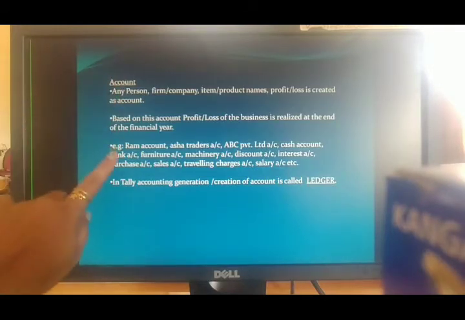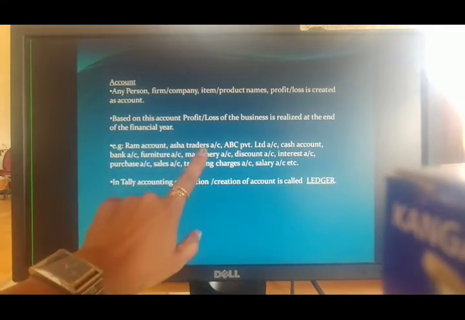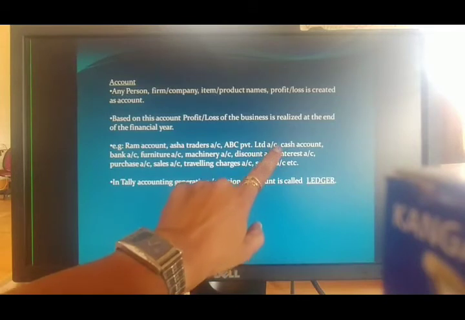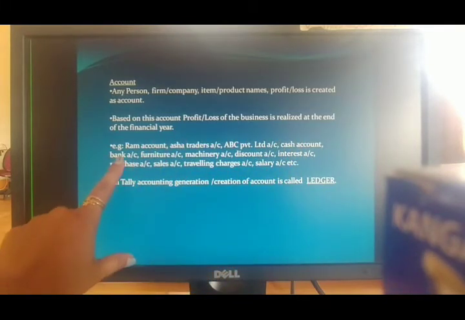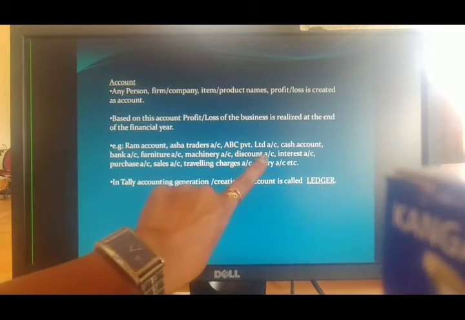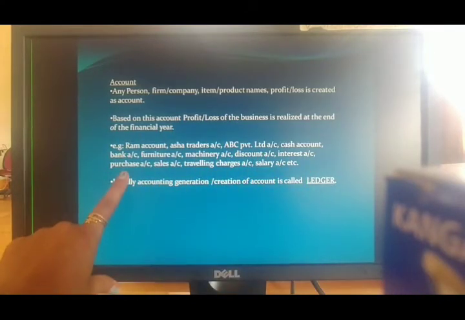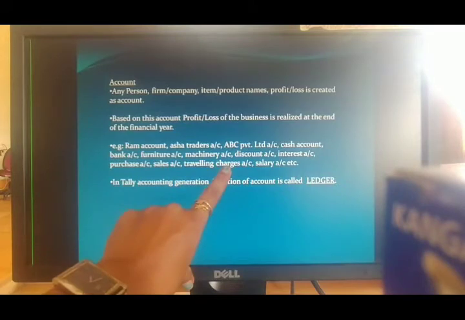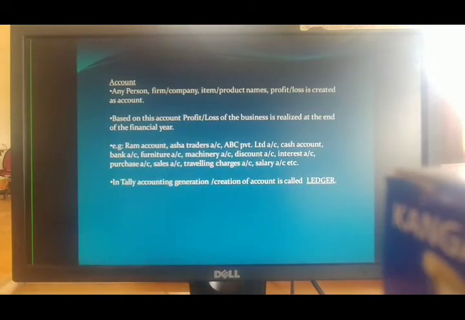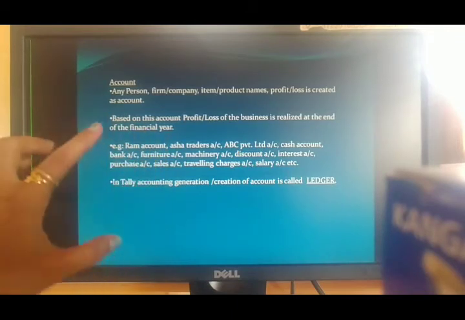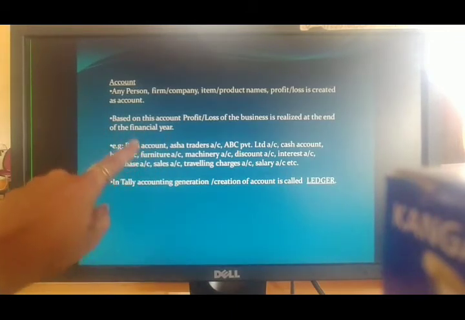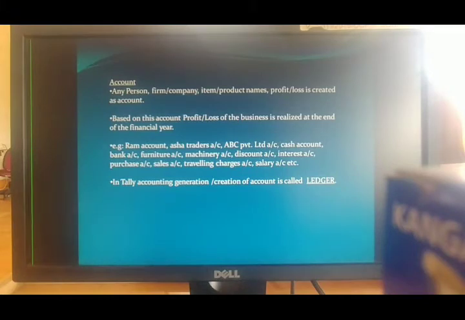Examples of accounts are Ram account, Asha Traders account, ABC Private Limited account, cash account, bank account, furniture account, machinery account, discount account, interest account, purchase account, sales account, traveling charges account, salary account, etc. These are some examples I have given. So whatever person or material comes into the business, that particular thing's account gets created.